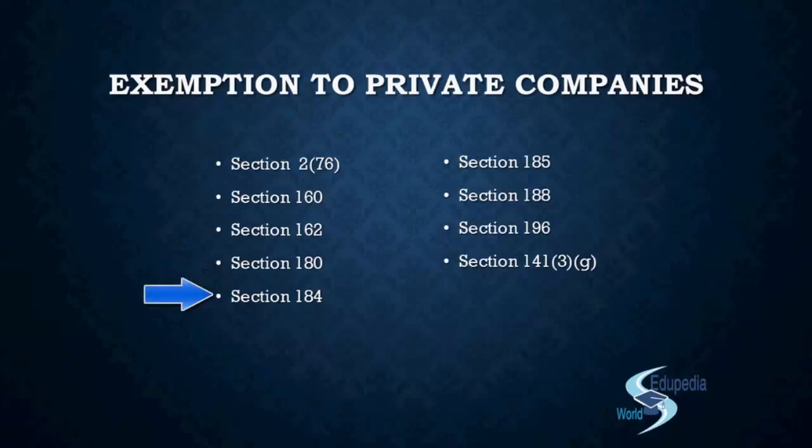Then we have discussed section 184, which deals with the disclosure of interest by director. So what exemption did you have over there? Did you have any exemption from disclosure of interest? The answer is no. You had to disclose your interest. But you had an exemption from the ineligibility of attending or participating in the meeting. As per the provision of 184, you had to disclose your interest and then you were not allowed to participate in that meeting. But as per your exemption, you are still supposed to disclose your interest, but now you will be allowed to participate in the meeting. And the reason and the background behind it have already been discussed.